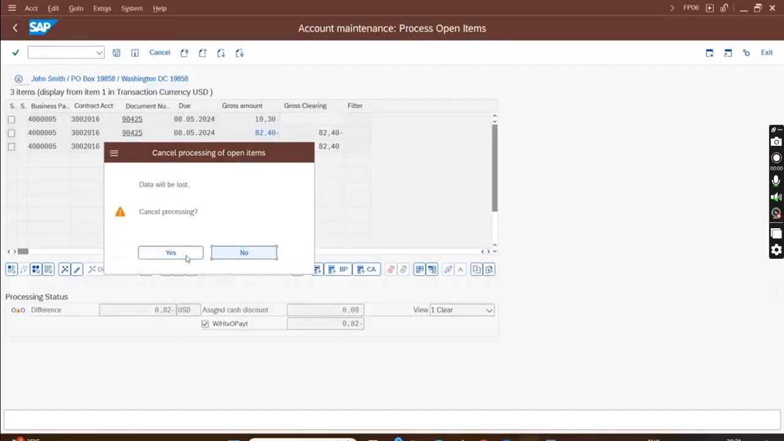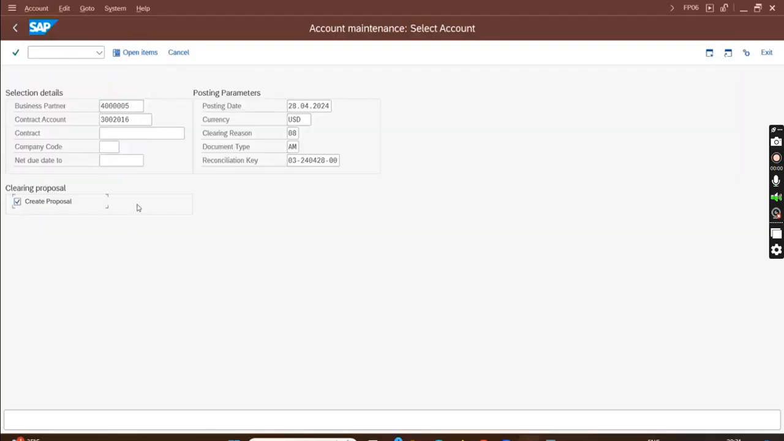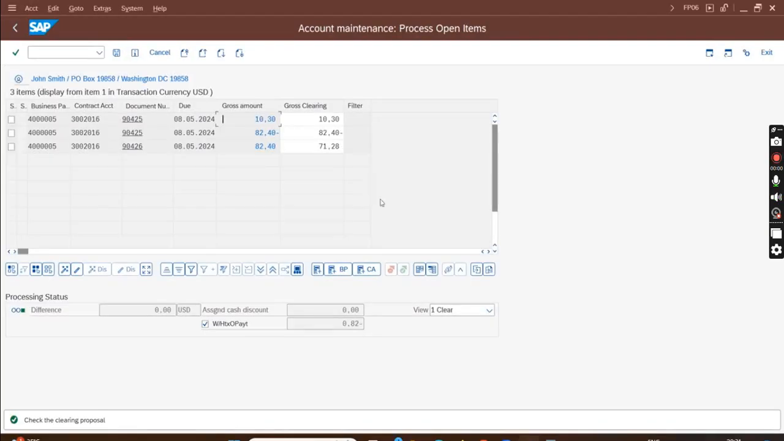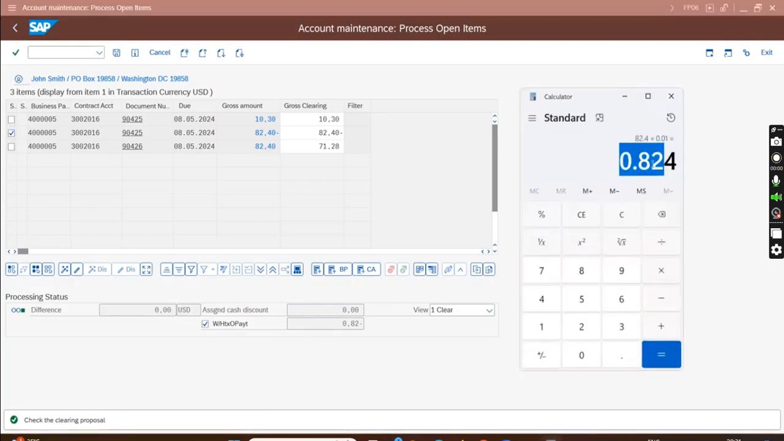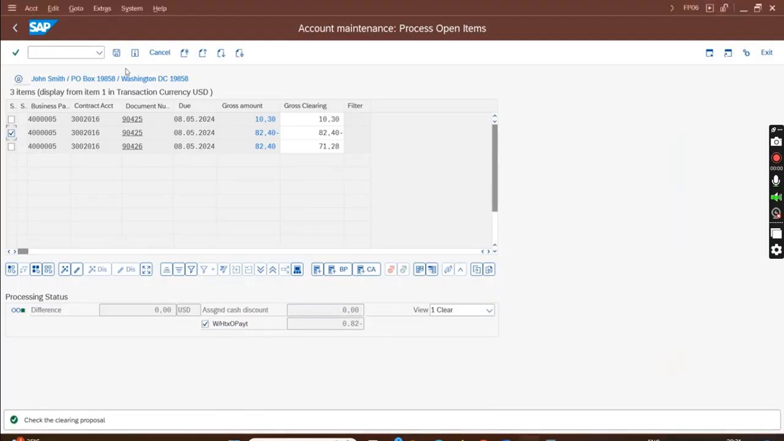So WHT will be calculated. So I'll go back and I'll go ahead with SAP's proposal. Okay, so SAP is proposing this way. Now here it says that this is the line where WHT is located, and this will be cleared with this line and this line, and 0.82 WHT on outgoing payment will be posted. I calculated 0.82. See, 0.82. Let's see the WHT amount.